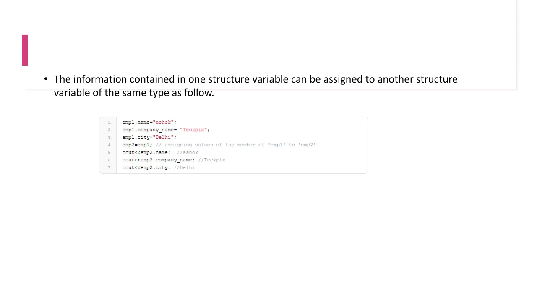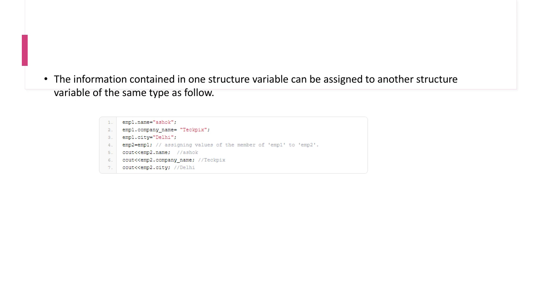Suppose emp1 dot name is equal to Ashok, emp1 dot company name equal to some xyz, and emp1 dot city is Delhi, and now emp2 equals emp1. Here we are assigning values of the members of emp1 to emp2.